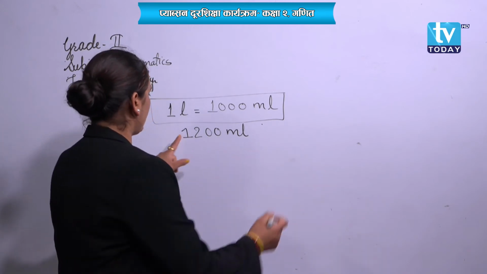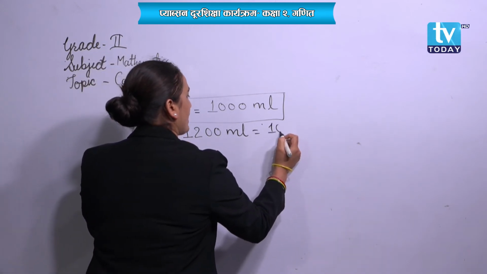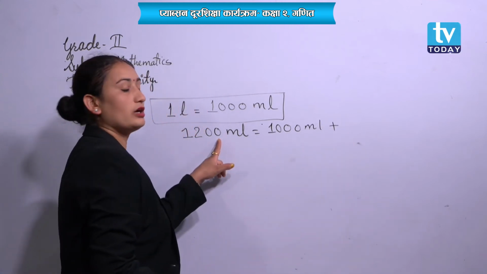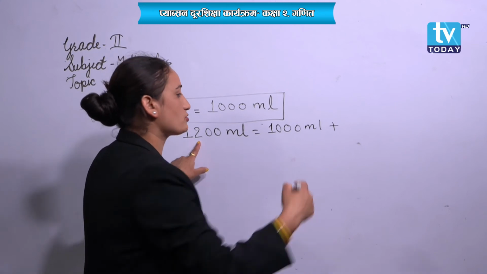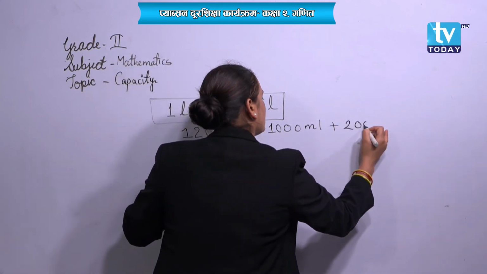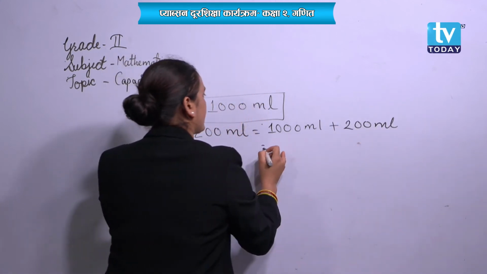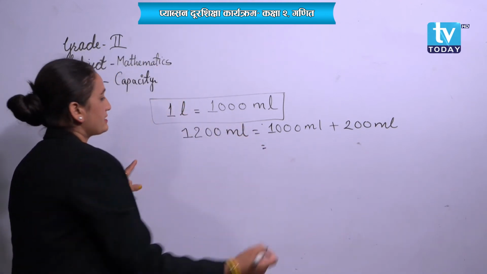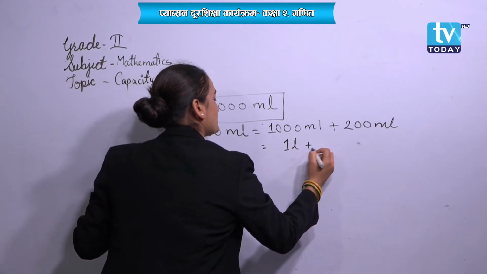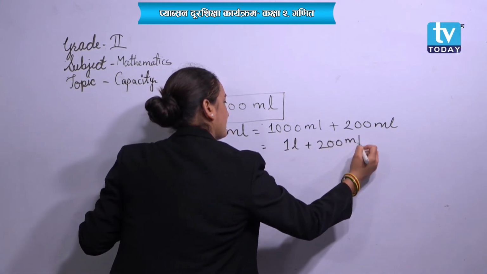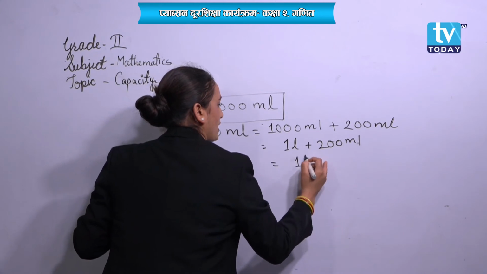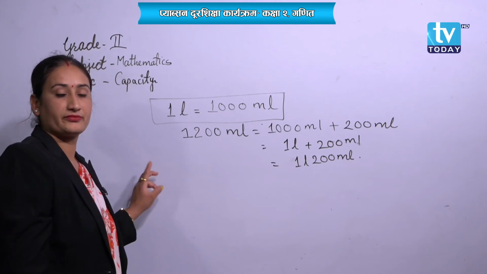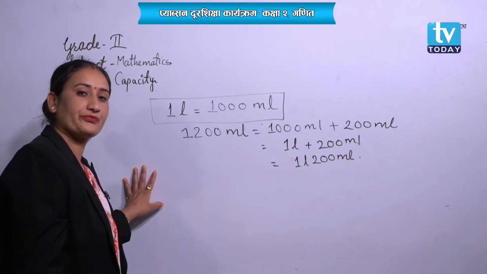Write 1000 ml plus 200. The last 3 digits should be separated: 200 ml. 1000 milliliter means 1 liter. Please write here 1 liter plus 200 milliliter. That will be the answer, 1 liter 200 milliliter. Can we write it this way?